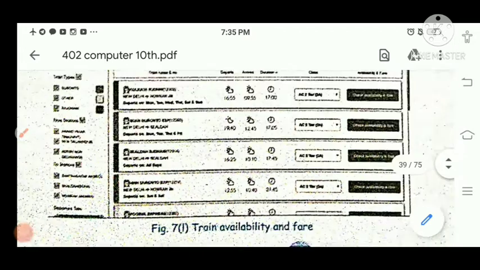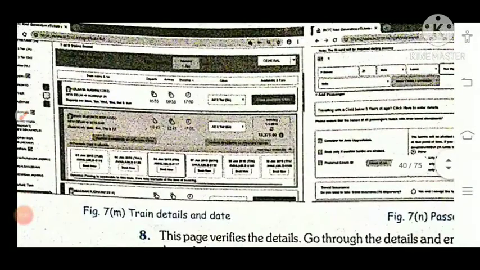When you click on this, this particular train's description will be available here. Train details are there, date and time, everything has come. Now when you are selecting any train, you have to fill the passenger form. It is not clear here, but in your book you will see it clearly.